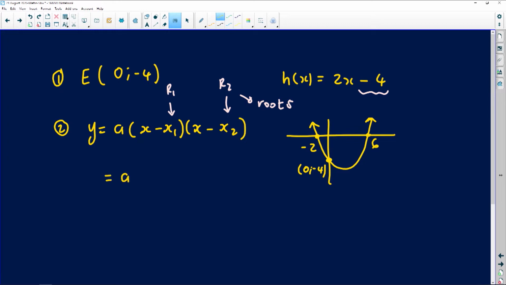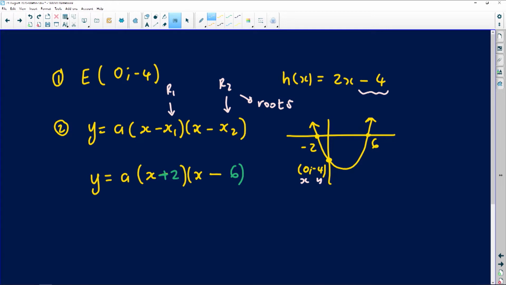Now I'm going to begin by first substituting my x1 and my x2. My x1 is the x-intercept at negative 2, and my x2 is the x-intercept at 6. So I'll have x minus negative 2, which gives us plus 2, very important. And then we're going to have x minus 6, which I'm going to write there. Those points, the green numbers, come from the x-intercepts. Once you're done writing down the x-intercepts as your roots, you then look for any random point where this graph is passing, and use those coordinates as simply x and y.